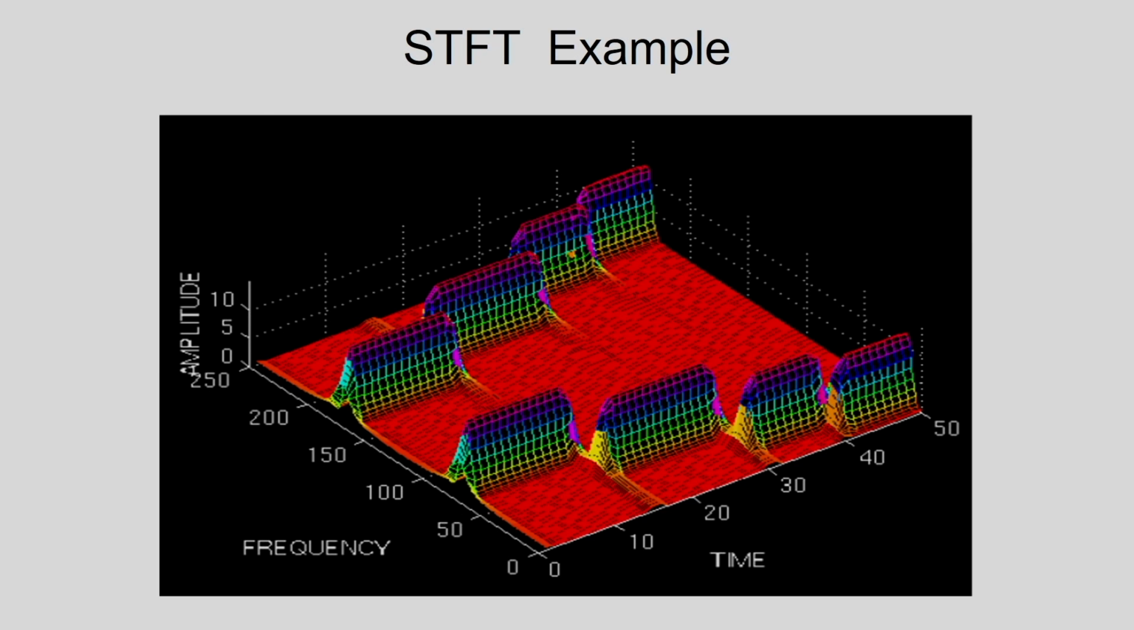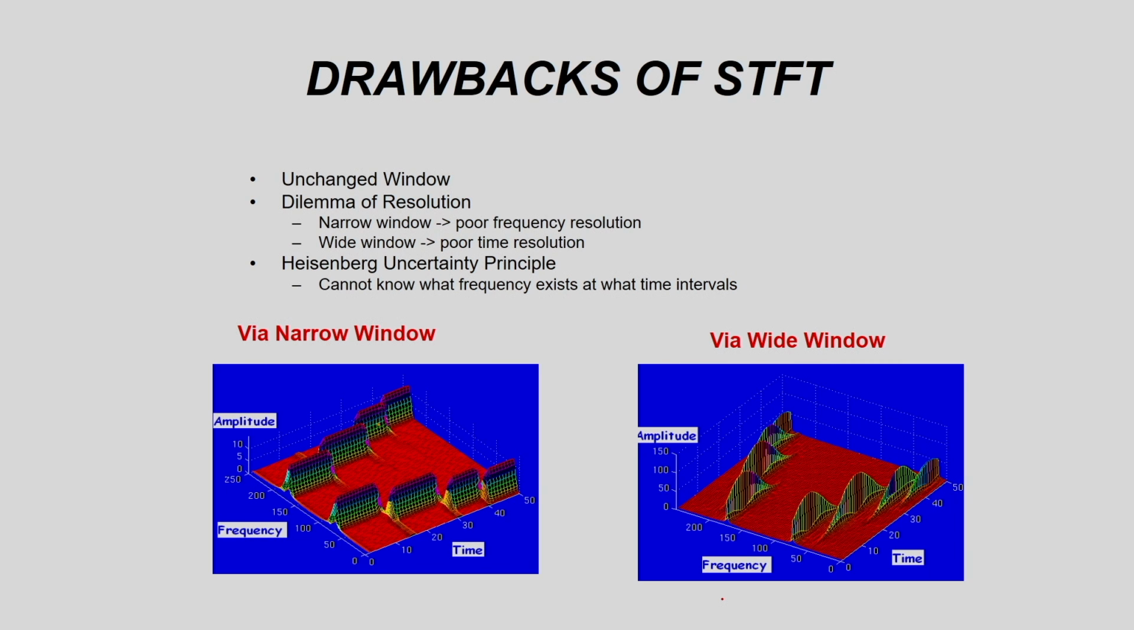You can see the frequency information, the time information and the amplitude information that we can obtain by using STFT. Now, this uncertainty principle I can explain here. If I consider the narrow window, that gives poor frequency resolution, and if I consider the wide window, that gives poor time resolution. First example I am considering the narrow window, and in the second case I am considering the wide window, and this is very similar to the Heisenberg uncertainty principle. We cannot know what frequency exists at what time intervals, that information is not available.